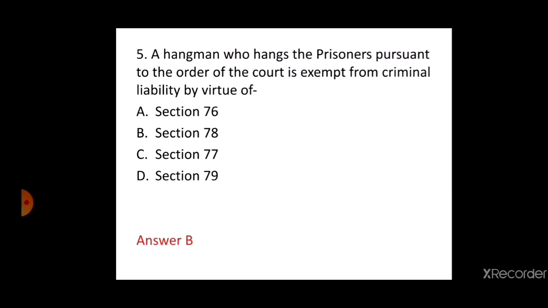Here Section 78 of IPC exempts certain person acting in pursuance of the judgment or direction issued under the authority of the court, order of the court, where the act is done in the good faith and that person believes in the legality of the order. That is why here the hangman is exempted from the criminal liability. The next question is,